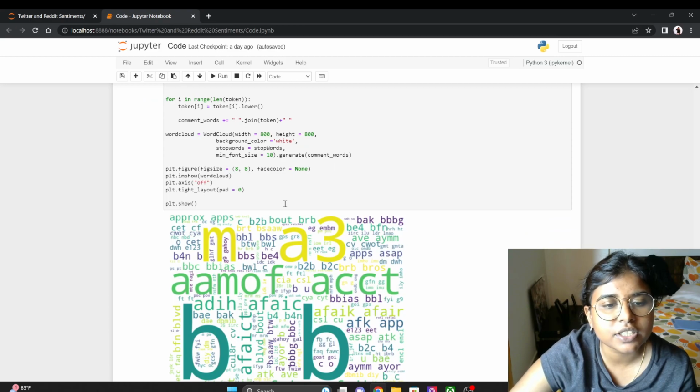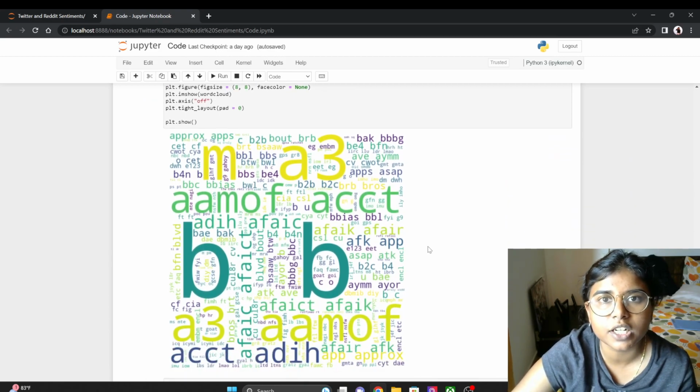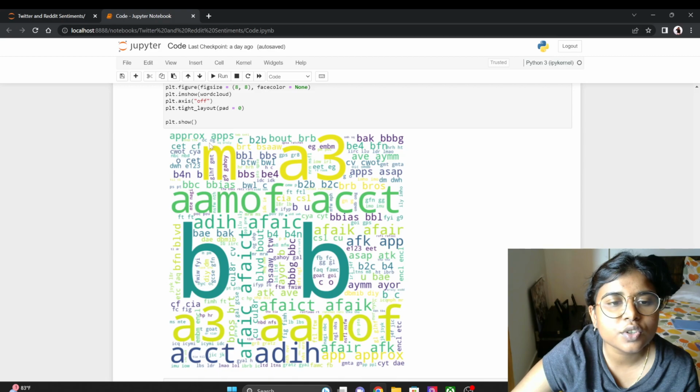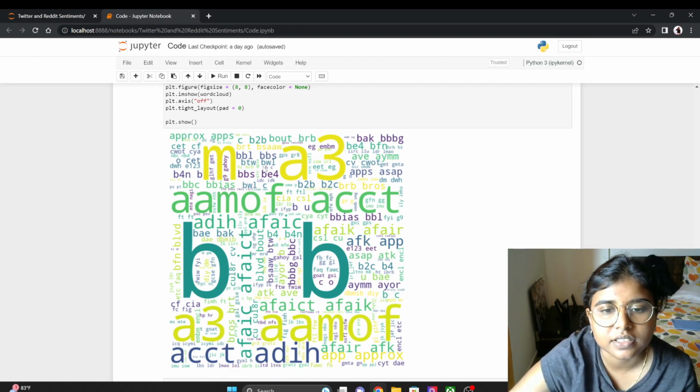Finally, at the end of this project, I have plotted a word cloud using the wordcloud keyword. This shows all the abbreviations together which I have typed above, like see, approximately, applications.